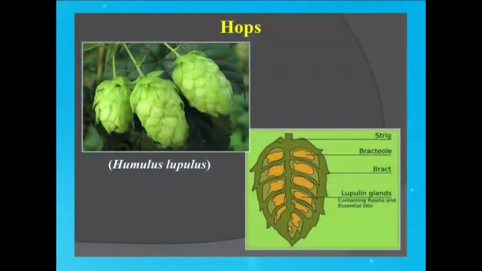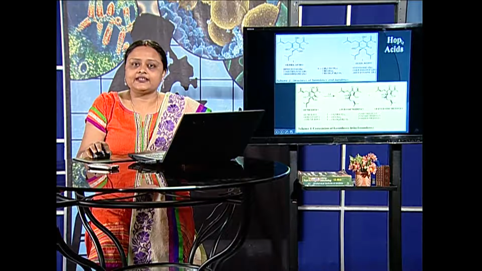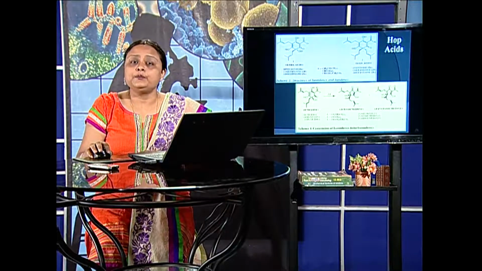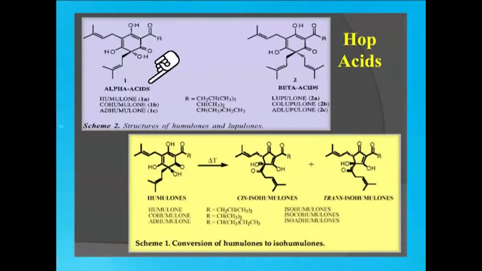What are hops? The hops are actually the dried female flower cones of the plant Humulus lupulus. And if we dissect them, we will see that these cones have lupulin glands almost towards the base of the cone. These lupulin glands contain resins and essential oils. What are the important components of these lupulins which are so interesting, and why are they added in beer? There are some substances in these resins and essential oils which are called hop acids. And interesting to note, hop acids are bitter. Now we have two such components here, principally alpha acids and beta acids.